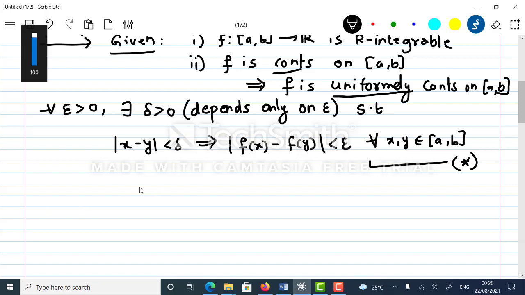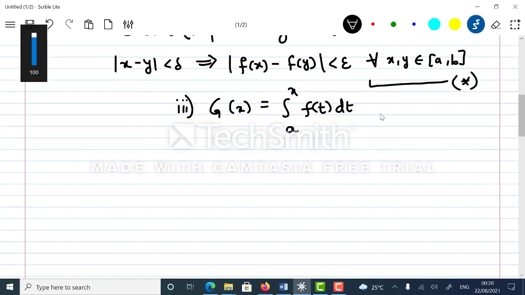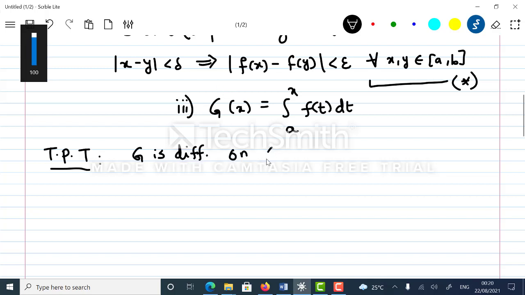The third given fact is g is an indefinite integral. So g of x is equal to integral a to x f of t dt for all x belongs to closed interval a comma b. What I need to prove is as follows. To prove that g is differentiable on open interval a comma b and g dash x is equal to f of x.